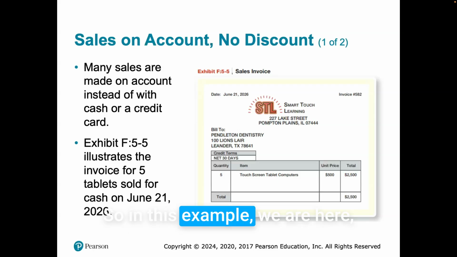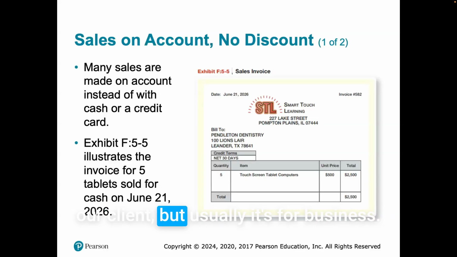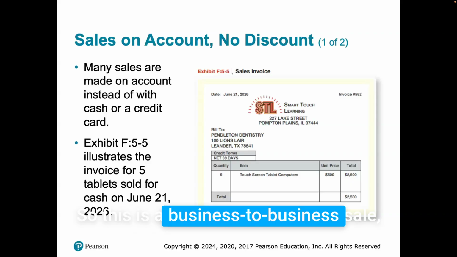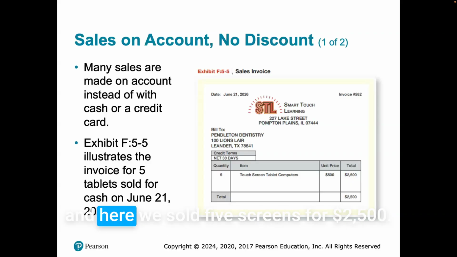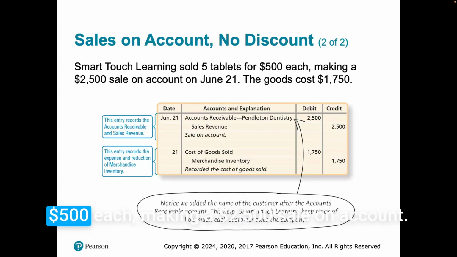So in this example, it says terms net 30 days. We gave an invoice to our client, but usually it's for business. You usually don't do this for customer sales directly to the consumer. So this is a business to business sale, and here we sold 5 screens for $2,500. Smart Touch Learning sold 5 tablets for $500 each, making a $2,500 sale on account.